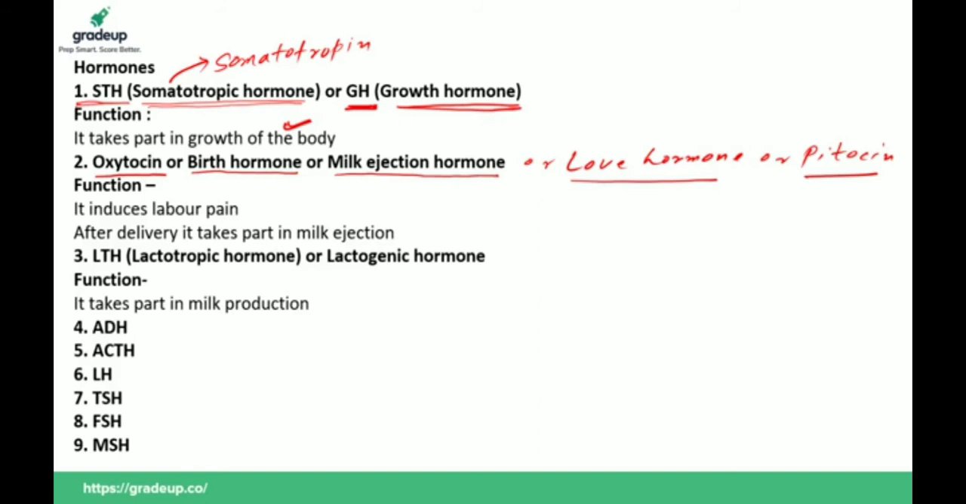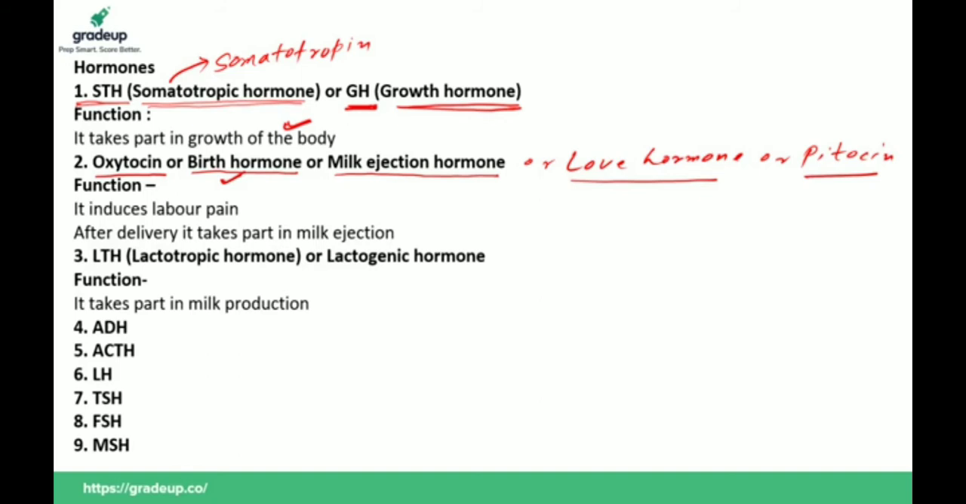Because during pregnancy or child delivery, oxytocin level increases in the female body, and this oxytocin causes huge contraction in the uterus, due to which labor pain is induced. So it induces labor pain and promotes normal delivery. During childbirth, it induces labor pain and promotes normal delivery. That's why it is also known as birth hormone.